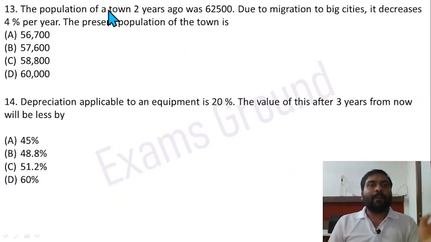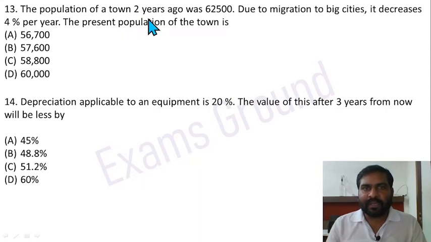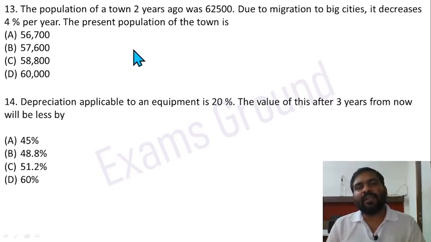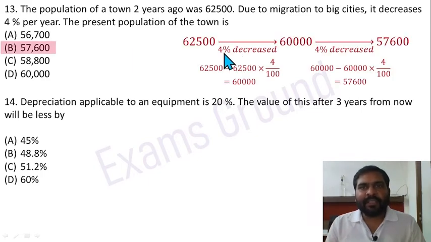Question 13. The population of a town 2 years ago was 62,500. Due to migration to big cities, it decreases 4% per year. The present population of the town is. So every year it is decreased by 4%. So the first year decreased by 4%, 4% of 62,500. So 62,500 minus 4% of that, it is 60,000 here. And next year, or the second year, it again decreases by 4%. Then the remaining population is 57,600. Option B is correct here.